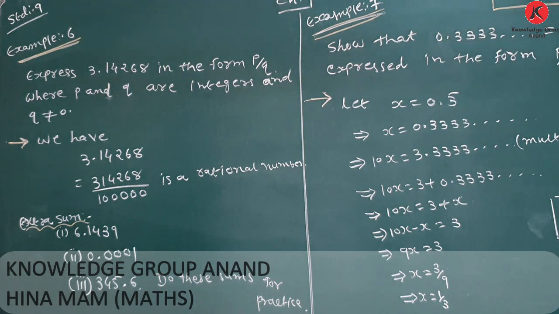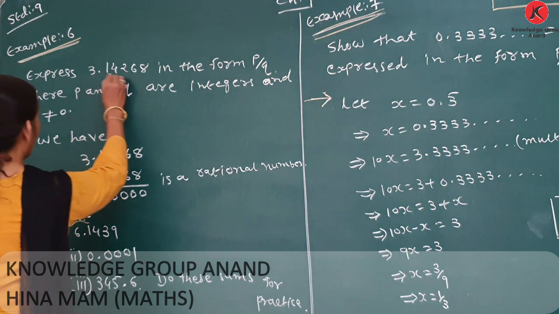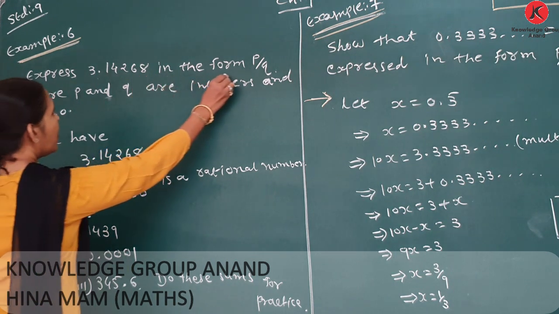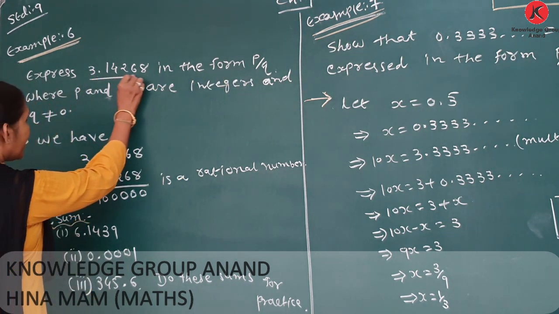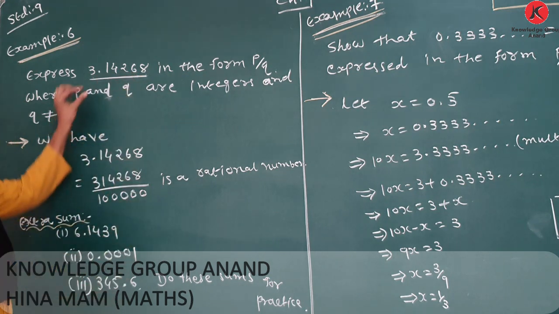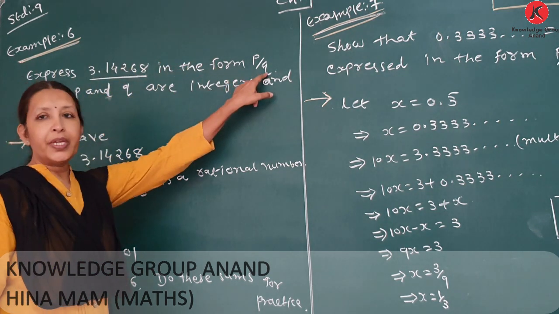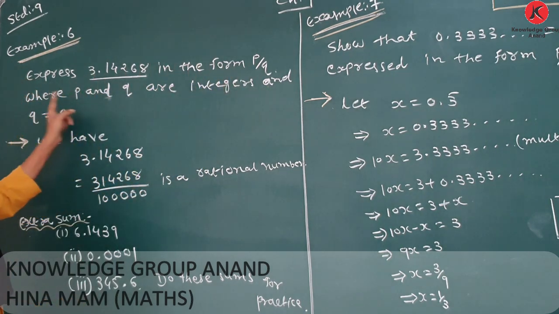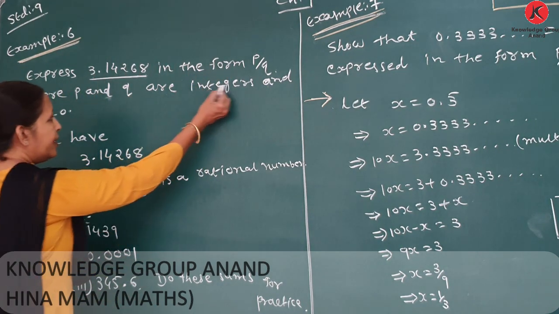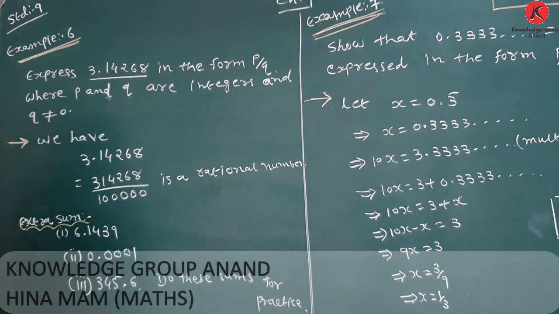We start example number 6. Express 3.14268 in the form p upon q. This number is in decimal form. Convert into p upon q form, where p and q are integers and q is not equal to 0. We are given the decimal form and must convert it into p upon q form.